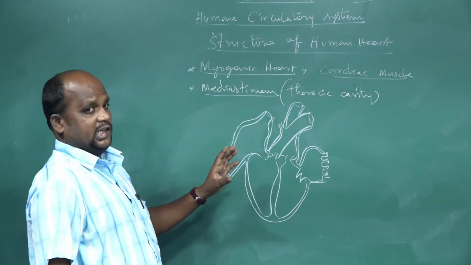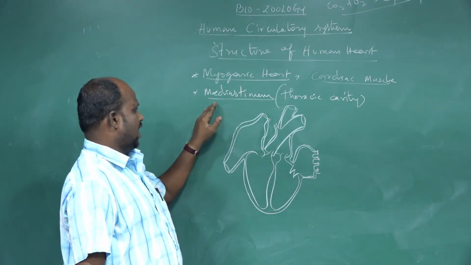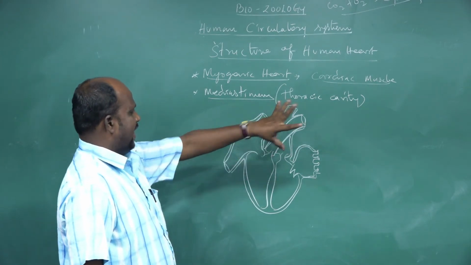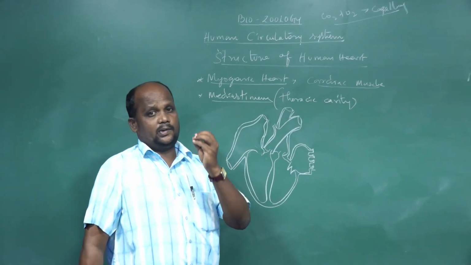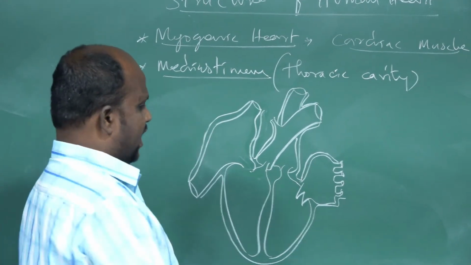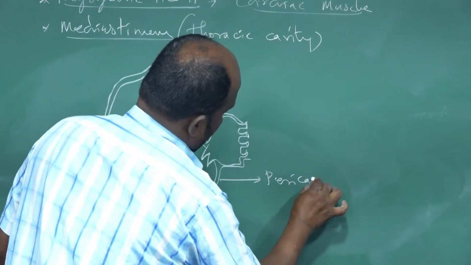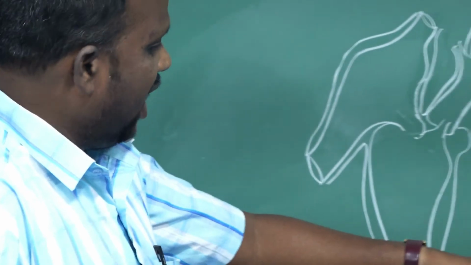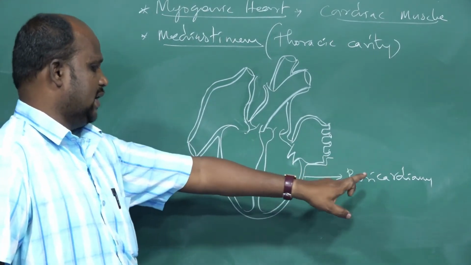Okay, students, this is the internal structure of the human heart. The heart is a conical shape, located in the mediastinum. The heart is made up of cardiac muscles. The outer part of the cardiac muscle is protected by a special type of membrane. That membrane is the pericardium. The pericardium is a double-walled sac-like membrane.